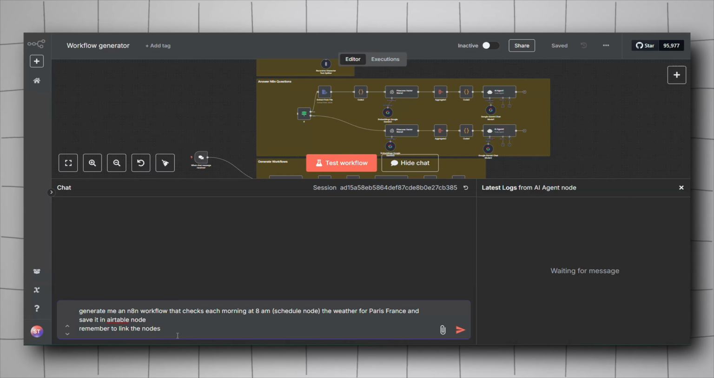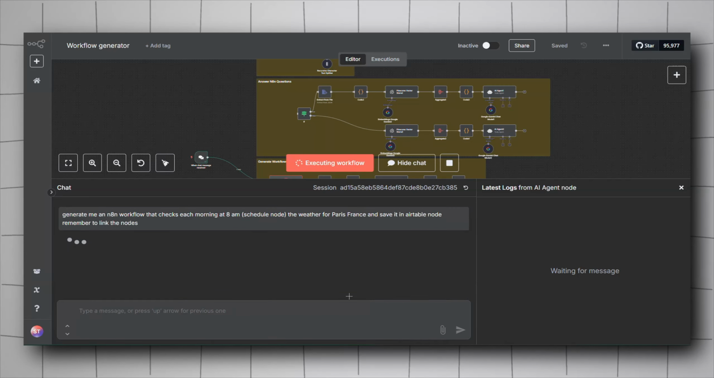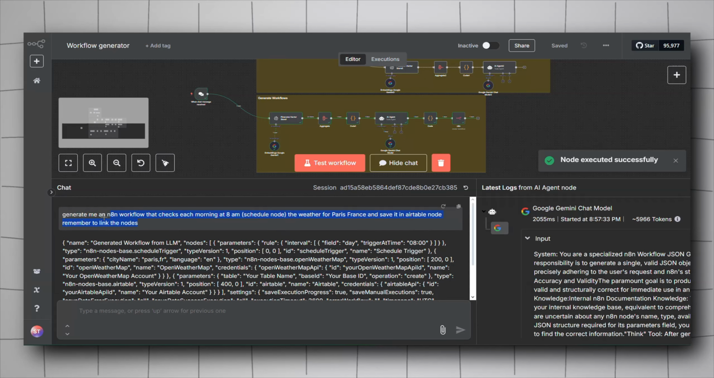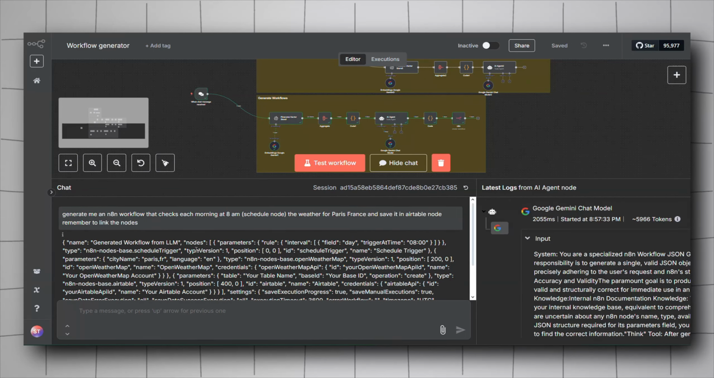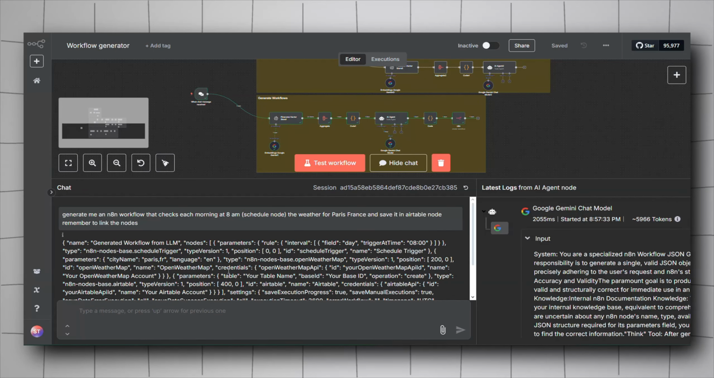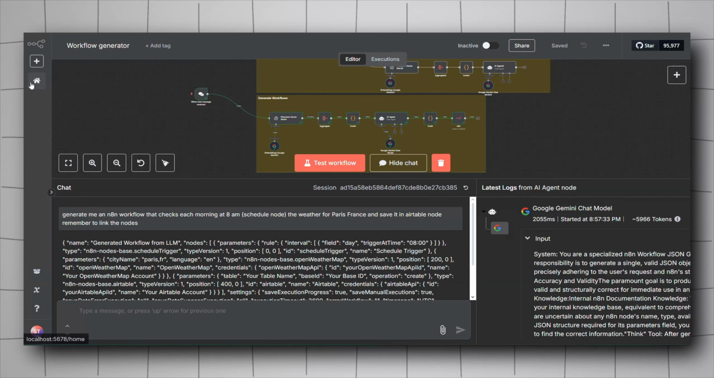Another issue here is the credentials. Of course, we will have to go and include our credentials. It can't do it for us for now. But yeah, let's test it. Click send. Let's wait for it. Of course, as you can see here, it gave me the workflow. Of course, we will not need to copy this JSON and import it inside another workflow. It will do that just for us.